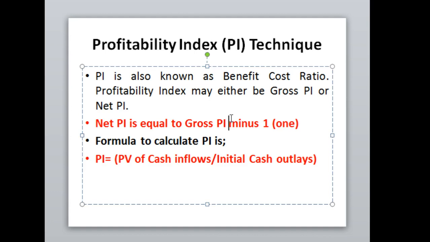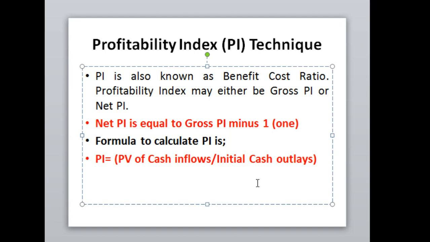This is denoted or abbreviated as PI, and is also known as the benefit cost ratio. So profitability index may be either gross or net. Every question will definitely let you know the gross profitability index. If the gross profitability index is 10, you just need to deduct 1 from the gross profitability index, and you will find the net profitability index. So after subtracting 1 from the gross profitability index, the result will be the net profitability index.